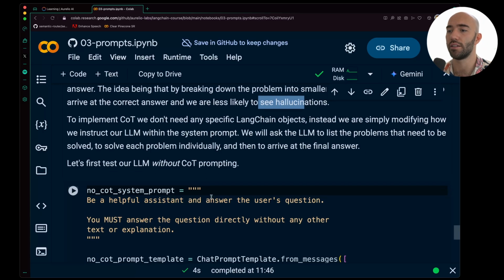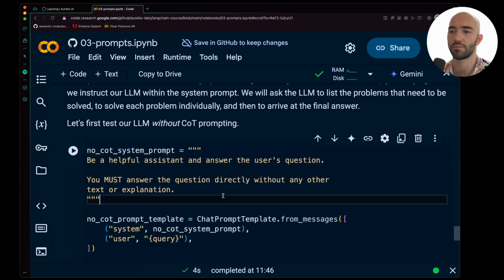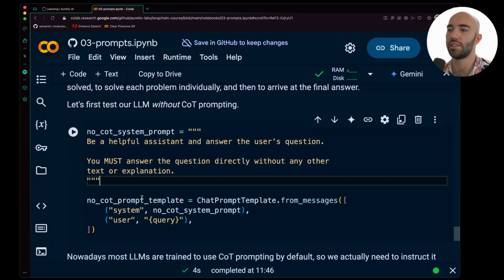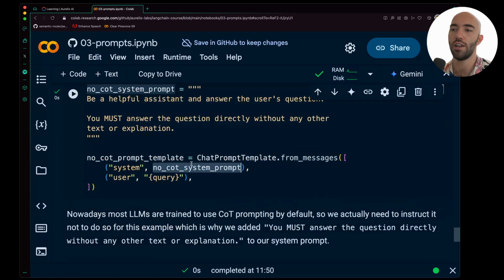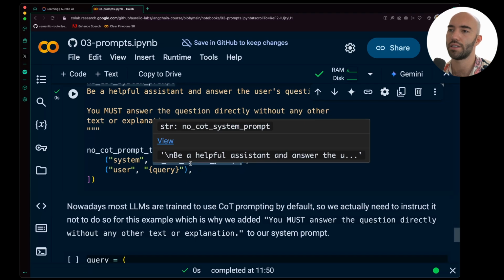Okay, so let's go down and just see how we might do that. Be a helpful assistant and answer the user's question. You must answer the question directly without any other text or explanation. Okay, so that's our no chain of thought system prompt.